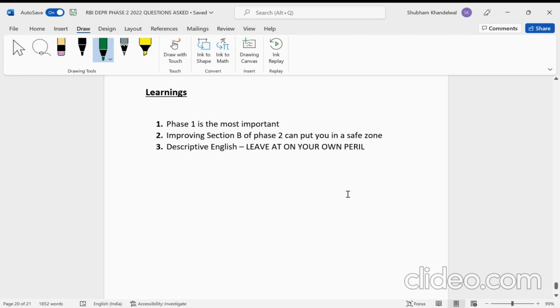Mundell Fleming model, one of the most favorite questions of RBI, they did not ask that this time around. ISLM, they asked a numerical on ISLM. I mean, that is meant for phase 1, but anyways, they asked it in phase 2. So phase 2, section A, I would say that it is highly unpredictable. So you cannot really prepare for section A. Yes, definitely, you give your best, you prepare whatever you can, but a lot depends on your luck, right?